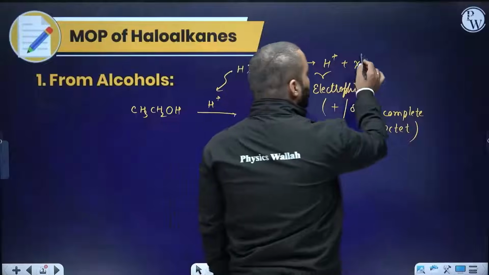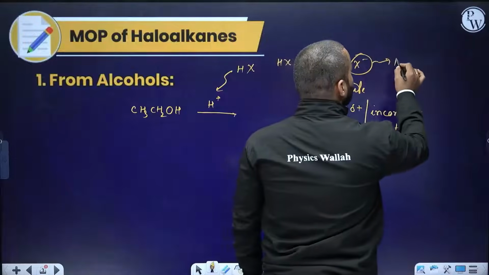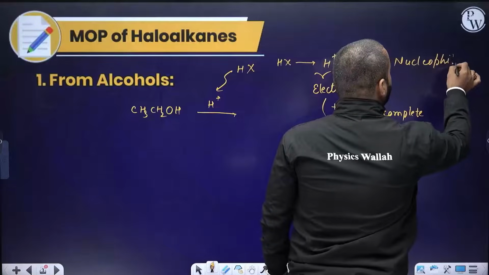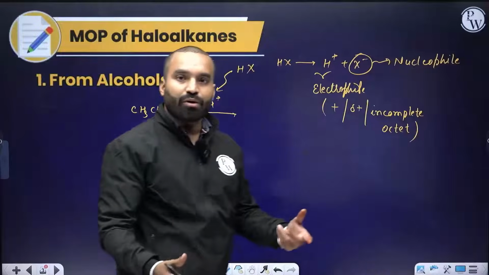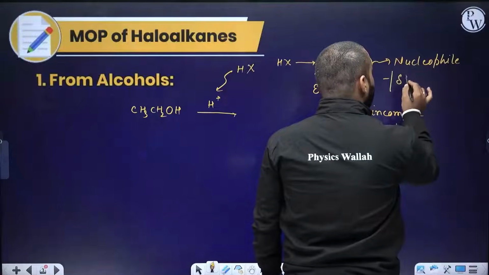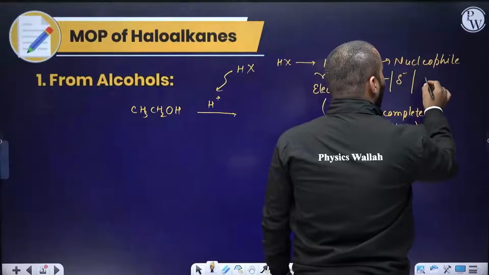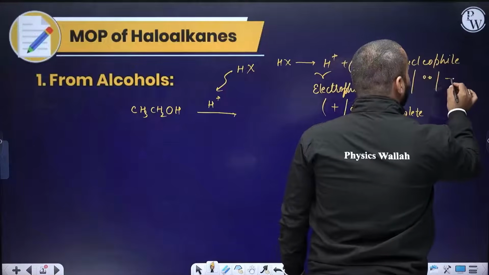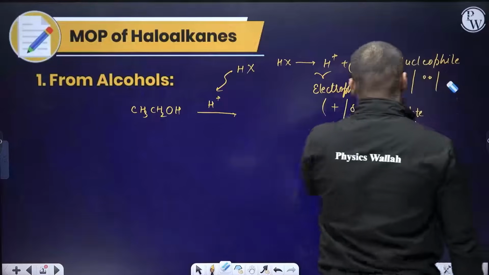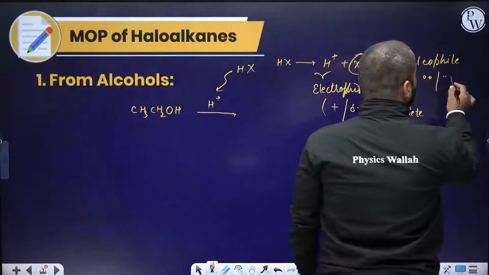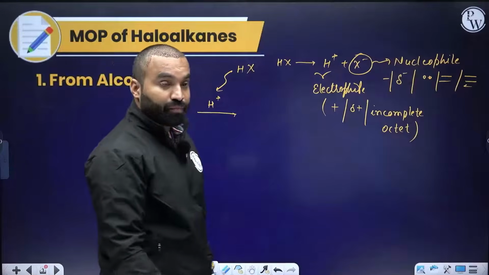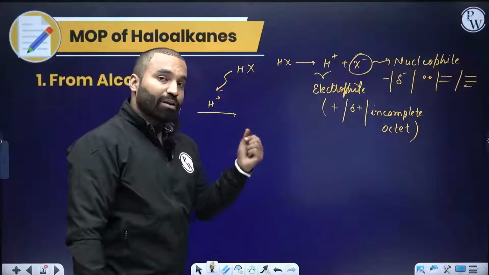What about this X minus? Such species are known as nucleophiles, the species which have an excess of electrons. How do we identify them? Either they have an absolute negative charge, or a delta negative charge, or a lone pair, or a double bond or triple bond, meaning multiple bonds present. Even benzene can act as a nucleophile, right? Will you be able to identify electrophile and nucleophile?